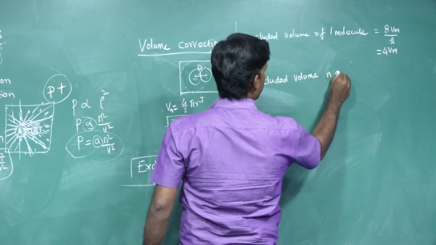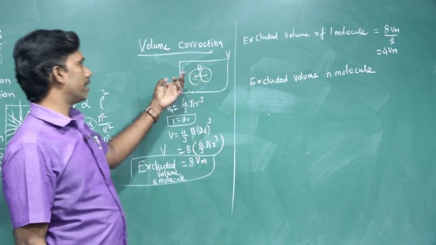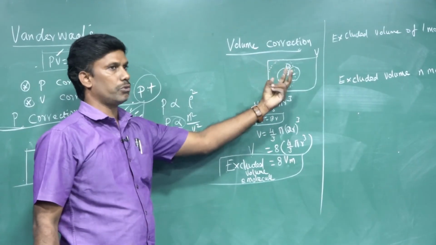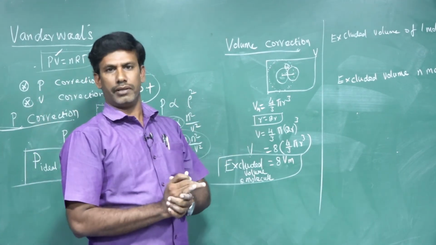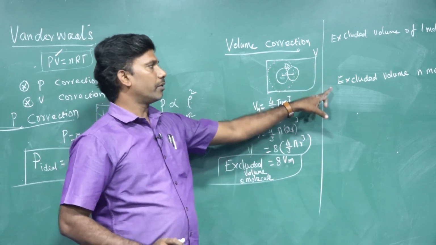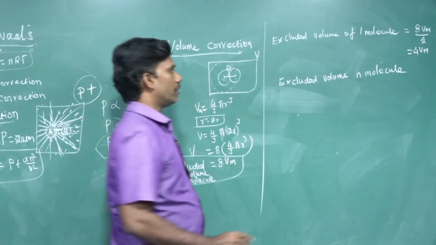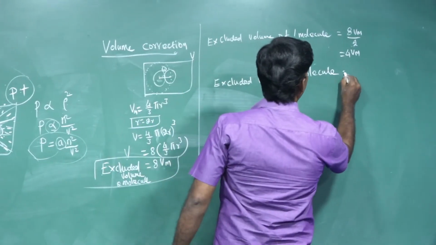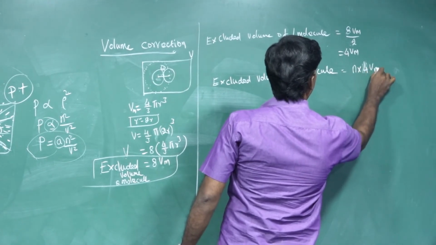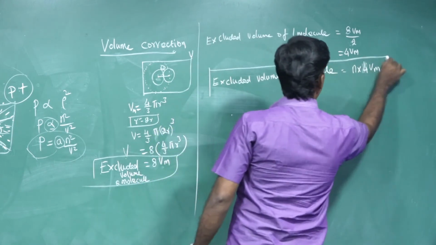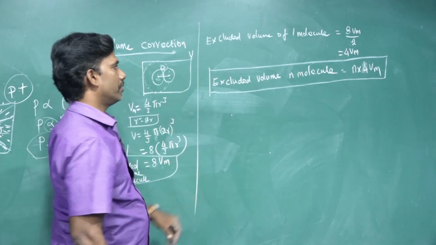n molecules. Because the gas mixture contains n number of gases, not only 2. For the explanation purpose, I am taking 2, 3, 10, 4 like this. But the gaseous mixture contains n number of molecules, so we need to calculate the excluded volume for n molecules. If we go for n number of molecules, what will happen? N into 4 Vm. This is the excluded volume for n number of molecules.